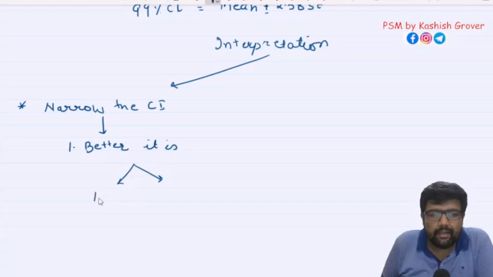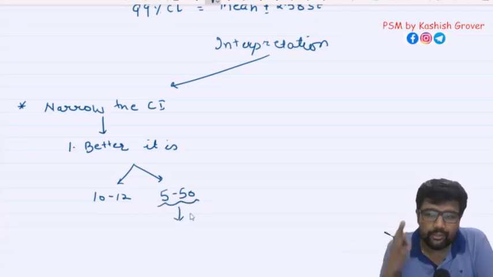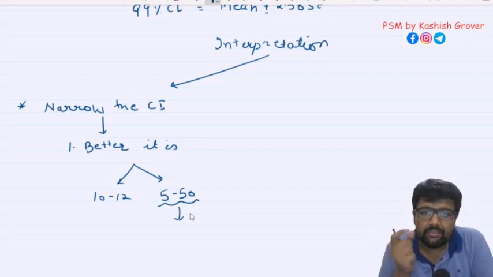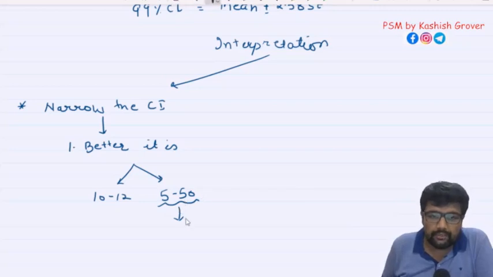I say, beta, it will be around 10 to 12. Or I say, beta, it will be around 5 to 50. You would say, sir, what are you doing? 5 to 50? Are you kidding us? You are a teacher. You must tell something near. What is this 5 to 50? There is no match in 5 to 50, right? So this is a bad study, right?